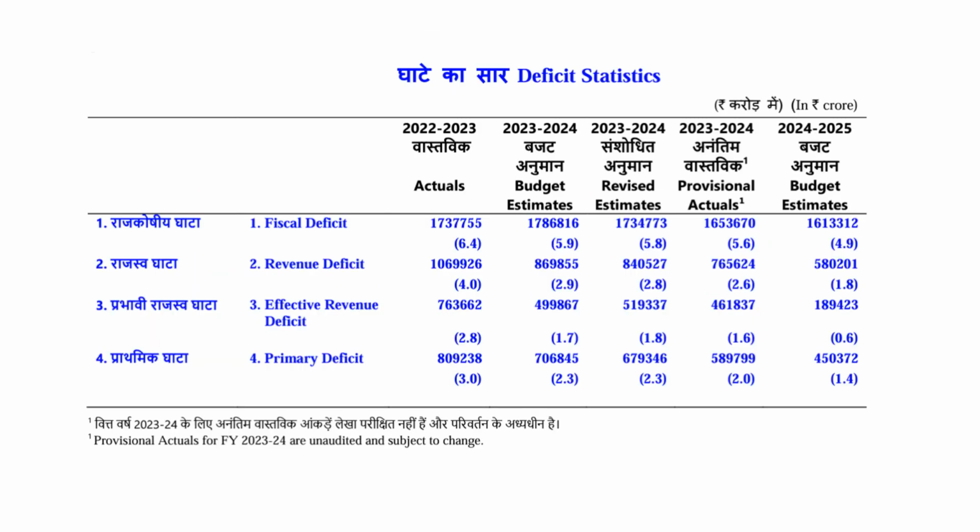You can also see the deficit statistics for year 22-23. Fiscal deficit was 6.4% of GDP, around 17 lakh crore. This is indication of borrowing. Second, revenue deficit around 10 lakh crore, effective revenue deficit 7 lakh crore, and primary deficit around 8 lakh crore.